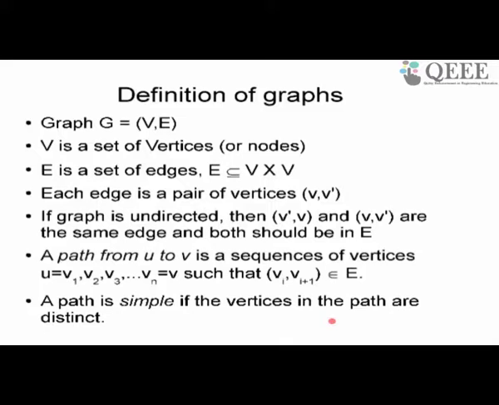But a path which is simple is a path which has distinct vertices. So we are not restricting that the path does not come back to the same vertex, but when you do shortest paths, typically you will not come back to the same vertex because it does not make sense to do it. Because if you come back to the same vertex and go somewhere, you might as well not have gone somewhere and come back to the same vertex, right? So for shortest paths, simple paths are usually enough. But there are many problems where simple paths are not enough to consider.